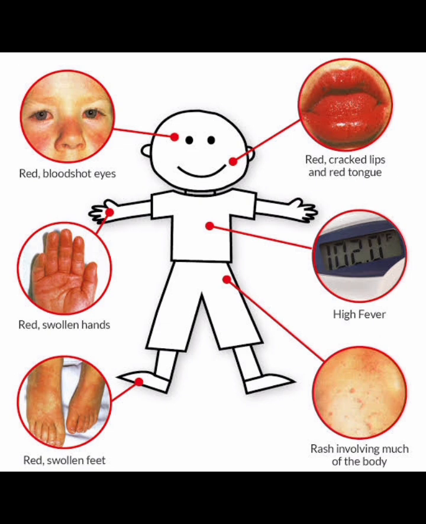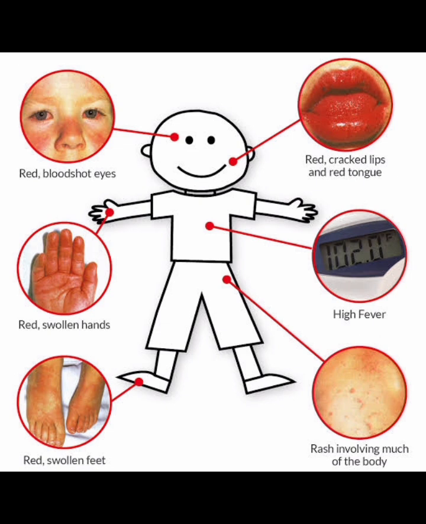Regarding complete Kawasaki: fever for 5 days or more, plus 4 of the following. Bilateral non-purulent conjunctivitis. Oral changes, that is red lips, pharynx and tongue. Peripheral edema, erythema of the palms and soles, followed by desquamation at 10 to 14 days. Polymorphous rash with no vesicles and no crusts. Acutely enlarged cervical lymph nodes more than 1.5 centimeters. So remember polymorphous rash, not vesicular.